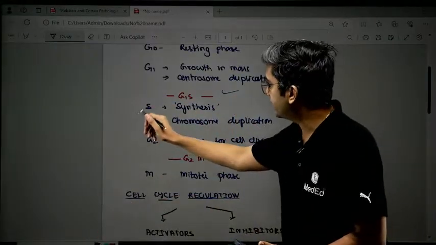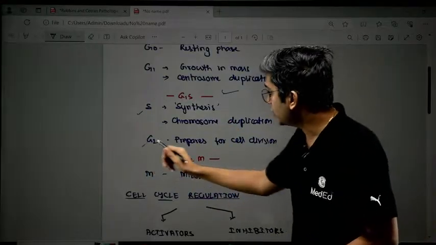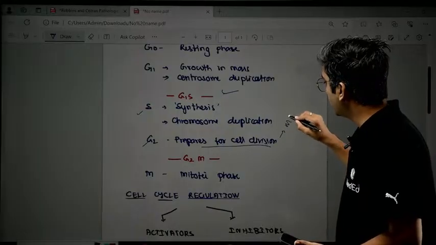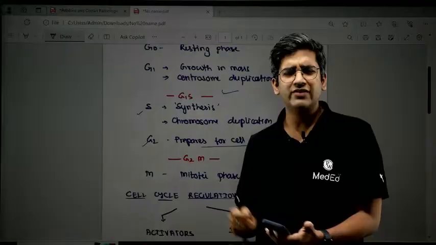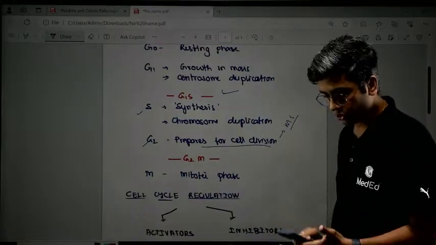So here, then S phase is the synthesis phase, with chromosomal duplication. G2, like I said, prepares for cell division. To be specific, it prepares for your mitotic spindle. The mitotic spindle formation, the centromere, everything is done here. Again, I have a break, G2M, then I have M or mitotic phase, right?